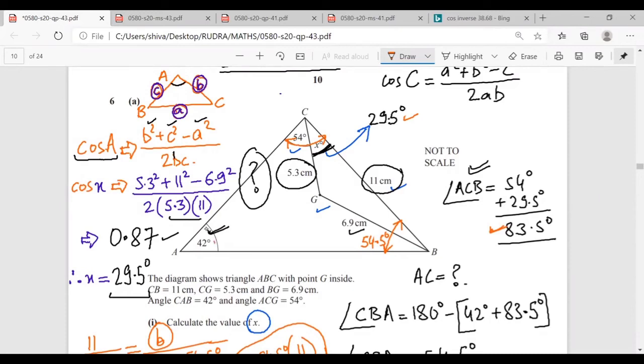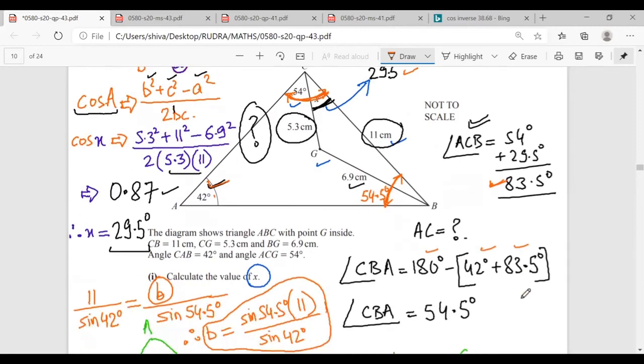So we can find this as 180 degree minus 42 degree plus 83.5 degree. So the value of CBA is 54.5 degree. Mr. Rudra, is there a doubt? Now I need to find this.